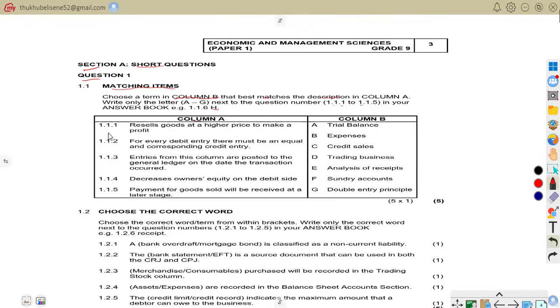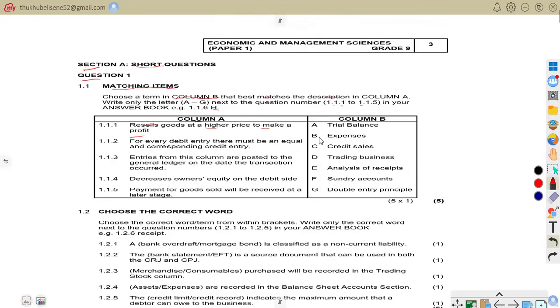Like it said, 1.1.1, resells goods at a higher price to make profit. You sell goods at higher prices in order for you to make what? A profit. That is the description. Now we want to see the term that matches it.